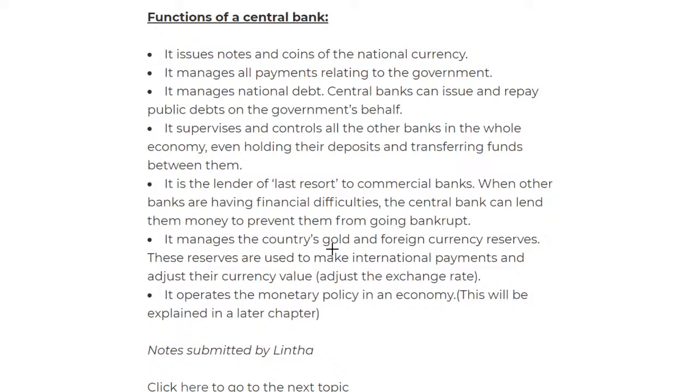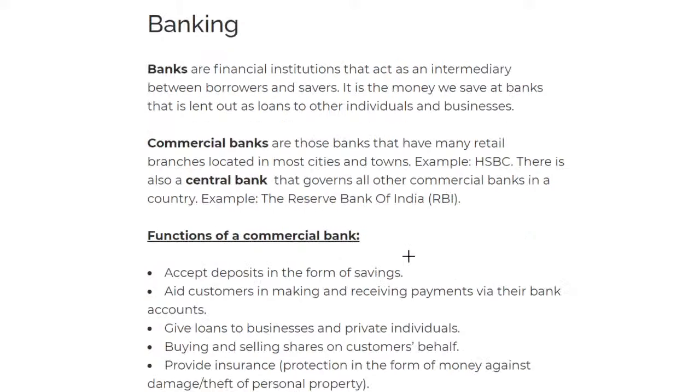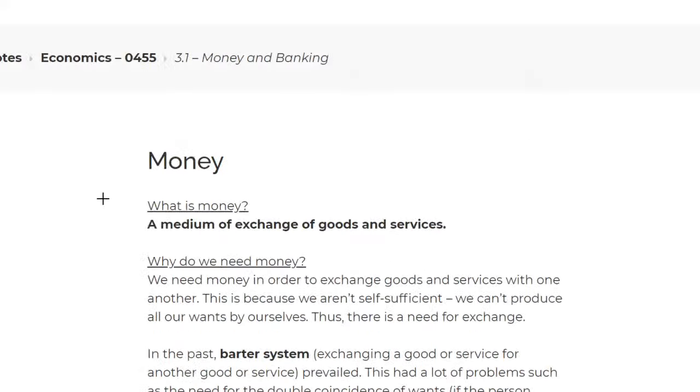It's also a lender of the last resort. For example, if the commercial banks don't have enough money, that is when the central bank comes into the picture and helps by providing more money from its own. It also manages the country's gold and foreign currency, adjusts the exchange rate, and finally operates the monetary policy on the economy, which will be explained later. So that's all you need to know on money and banking.